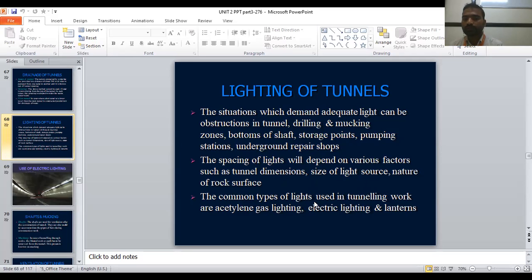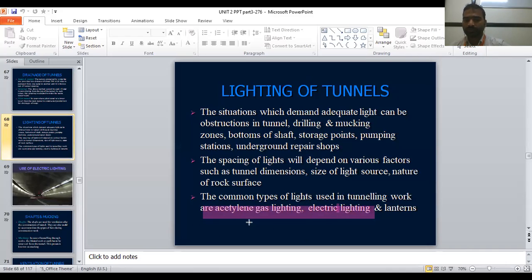The common types of lights used in tunneling works are acetylene gas lighting, electric lighting, and lanterns. These 3 points are very, very important; in the exams, they may ask this one. Which types of lighting systems are used in case of tunneling? Can anyone tell me?